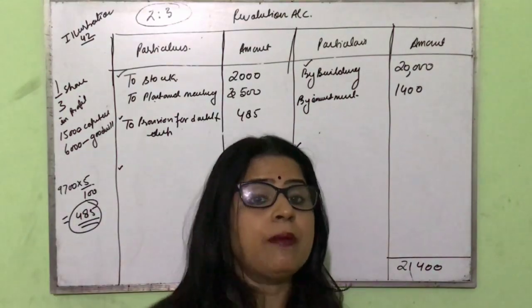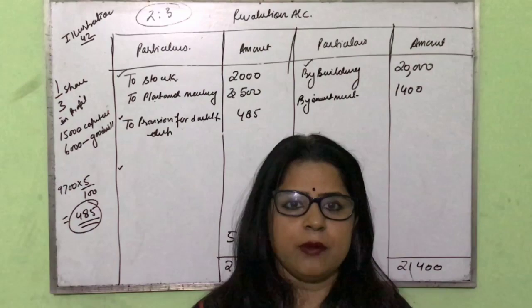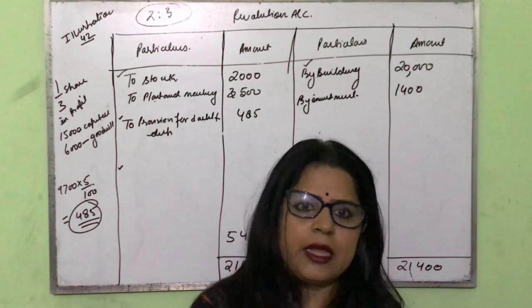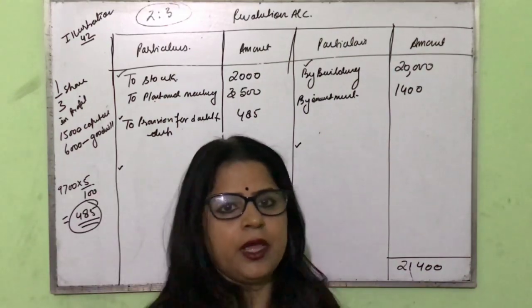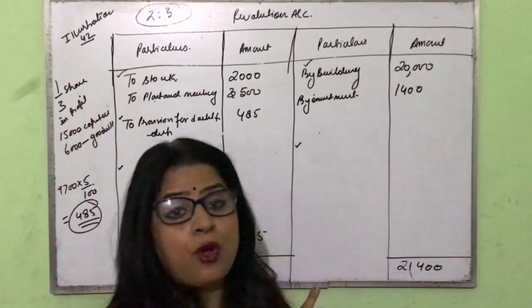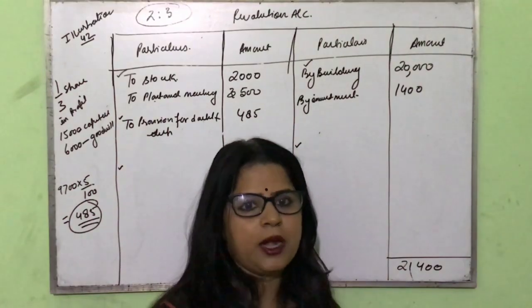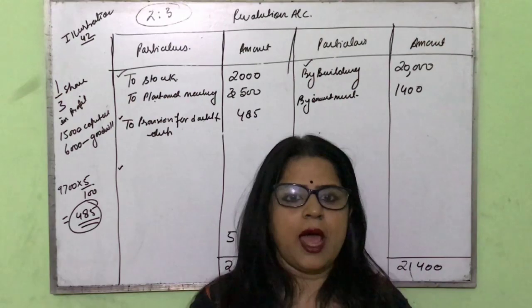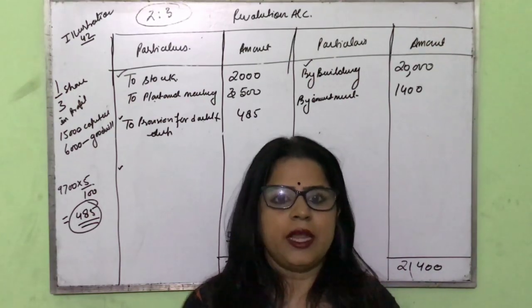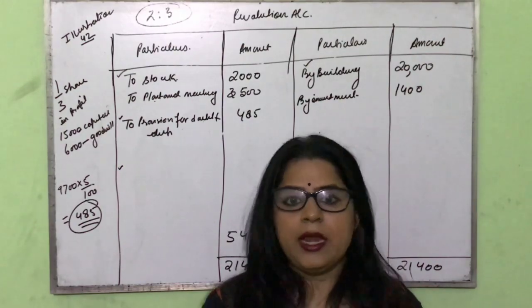Like if you remember, in the P&L appropriation account we transferred the profit to the partners in the profit sharing ratio. Similarly, this profit also we transfer to the partners in their profit sharing ratio. So here we are not including the new partner. Why are we not including the new partner? Because I already discussed that the firm doesn't want the new partner to get any profit or suffer loss due to the revaluation of assets and liabilities.